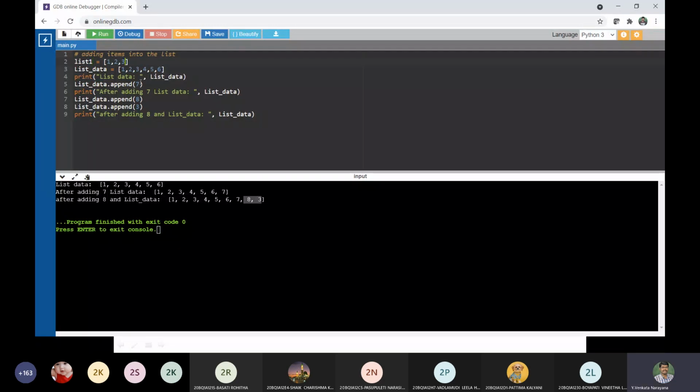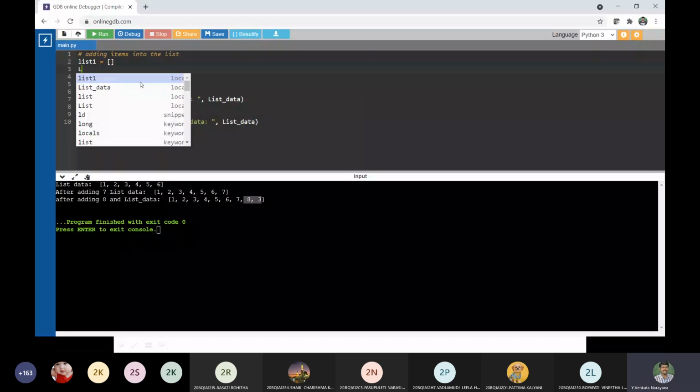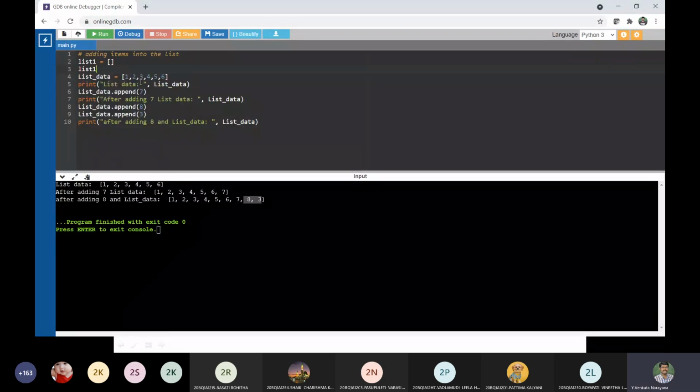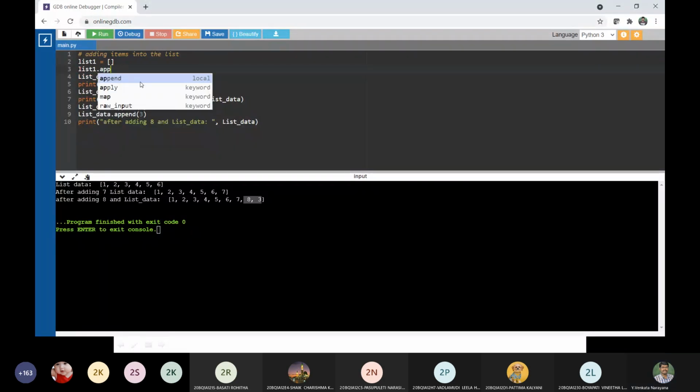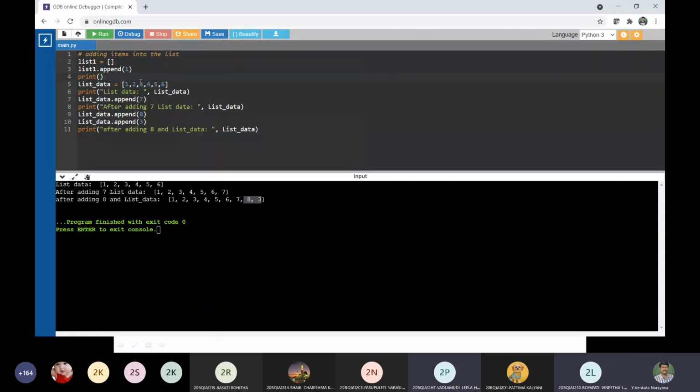Say for example, I have created an empty list. Is it possible for me to add data into the empty list? Is this possible? Yes, sir.